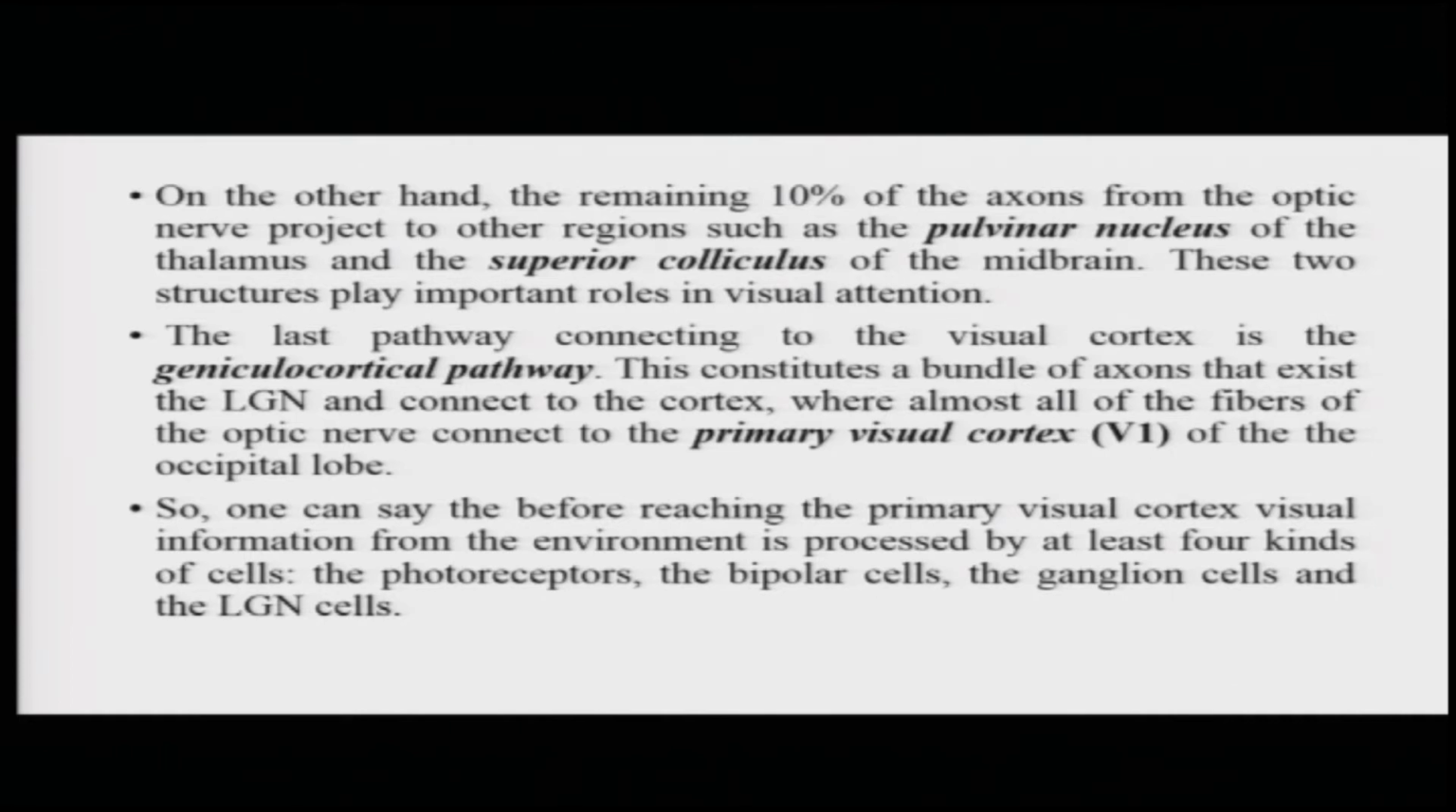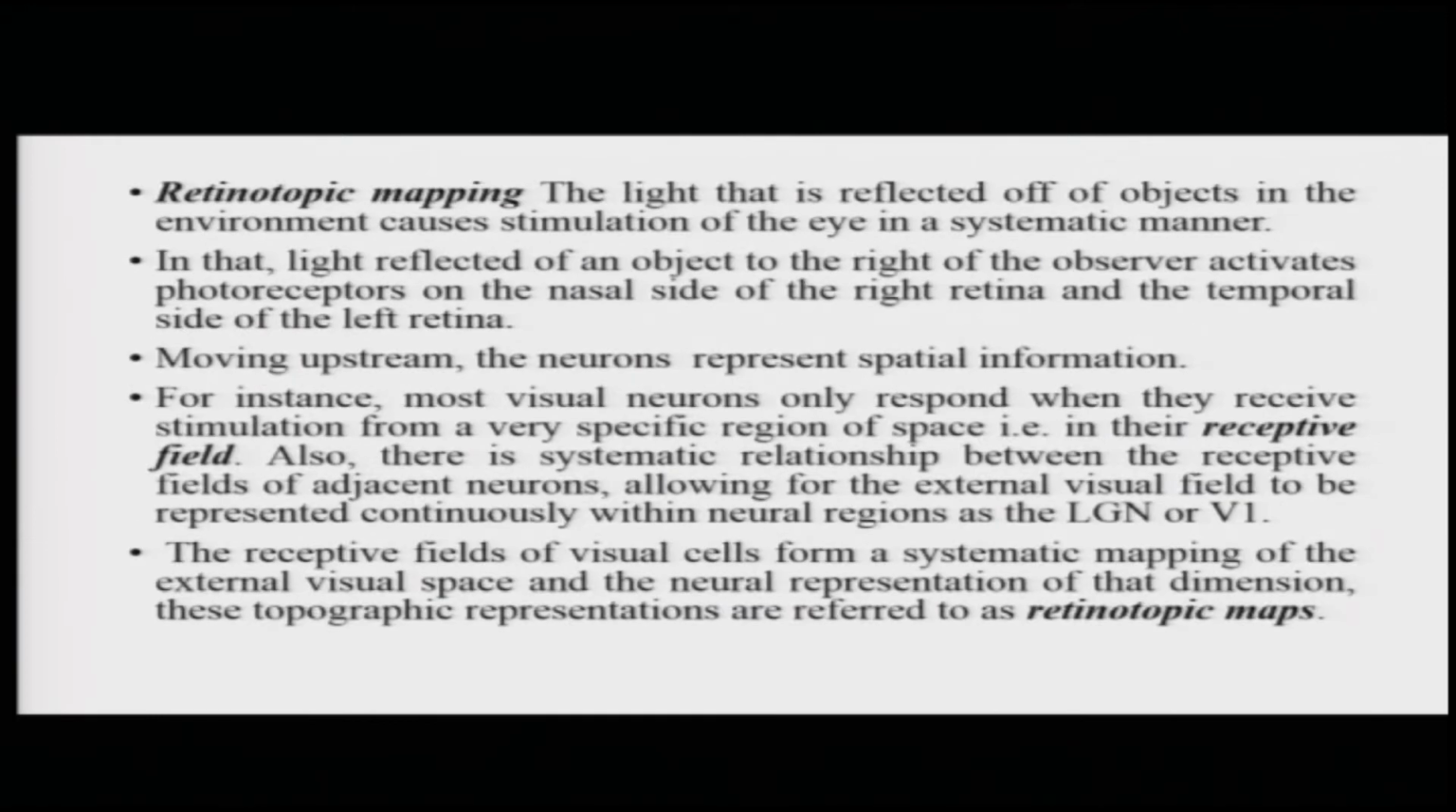Almost all fibers of the optic nerve finally project to the primary visual cortex, or V1, of the occipital lobe. So, one can say that before reaching the primary visual cortex, visual information from the environment is processed at at least 4 levels: the photoreceptor cells, the bipolar cells, the ganglion cells, and the cells at the LGN. Let us talk about retinotopic mapping, or organization of information in the visual cortex.